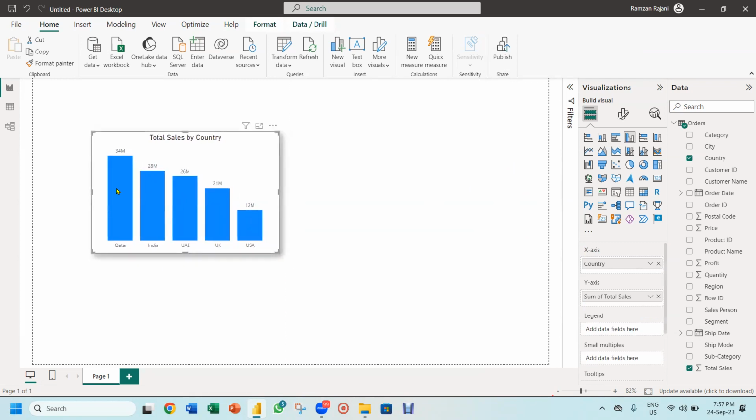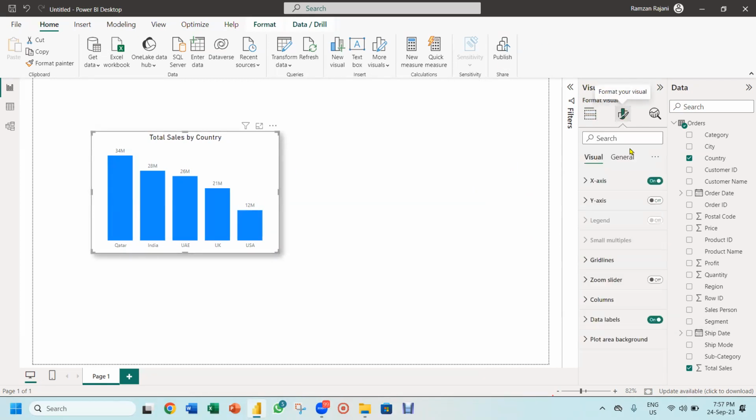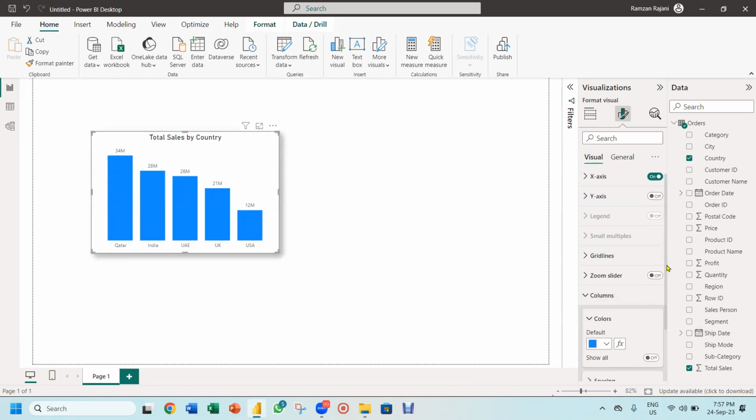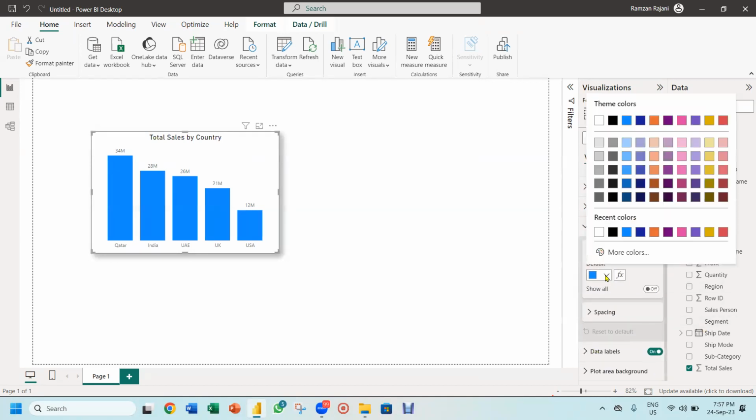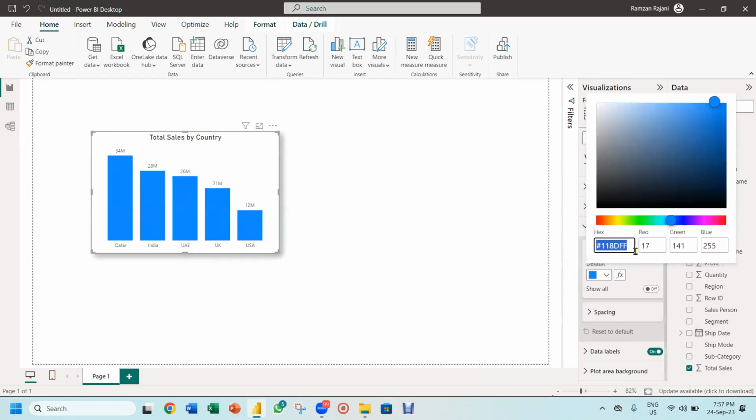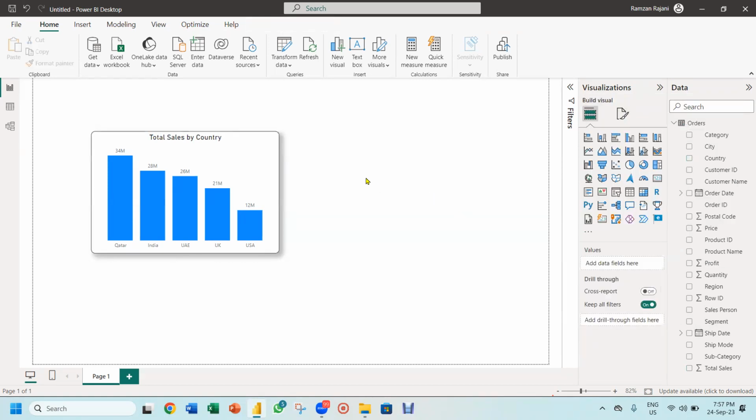If you say, Ramzan, I want to change the color of it, yes, you can change the color. You can go to the format. You can go to this option column because this is my column chart. So I go to the column and over here you can change different colors. But if you want more color, you can click on more color and you can put the color code also over here. Let's keep it blue as of now. So this is my one chart.